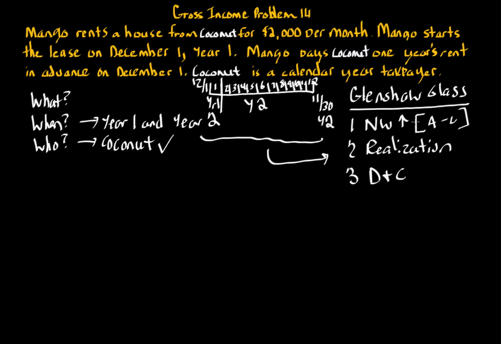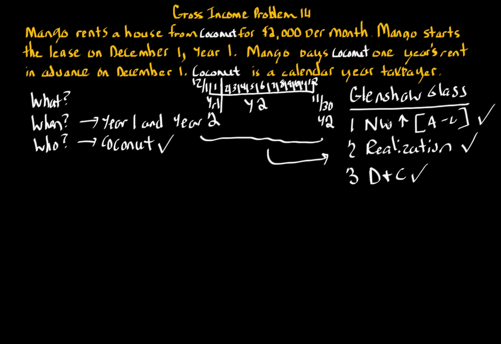Our net worth has gone up because before this lease, there was no rent. After the lease has ended, has net worth gone up? Yes. Coconut receives cash of $2,000 per month. Realization: do we have realization? Coconut owns the house, and you can separate the house from the actual rent that came off the house, so we do have severance. And finally, dominion and control. Are there any restrictions on the money being received? No, there are no restrictions, so there's full dominion and control.